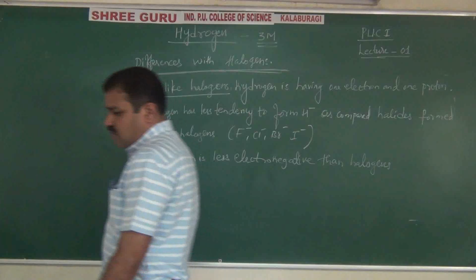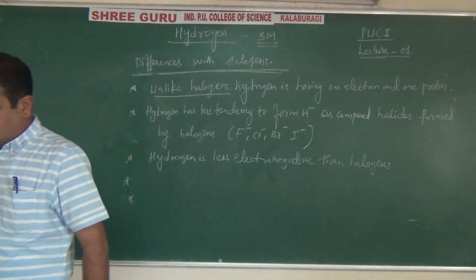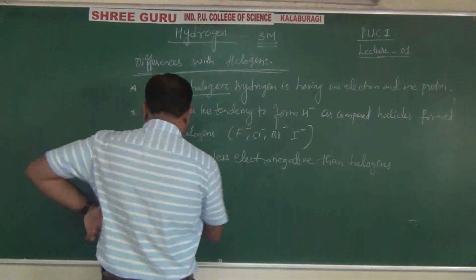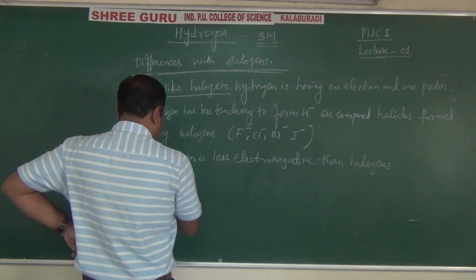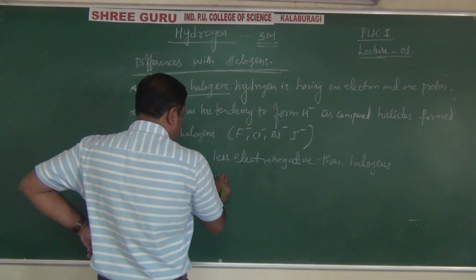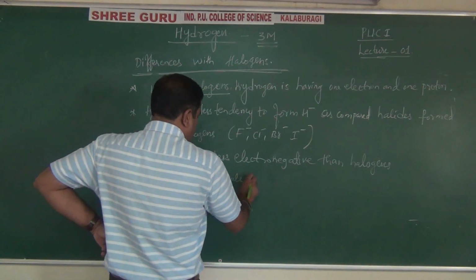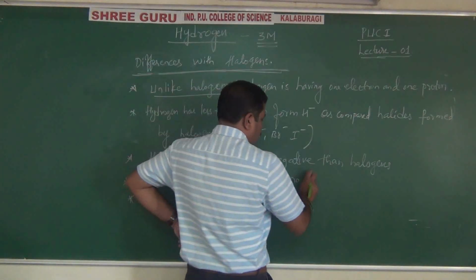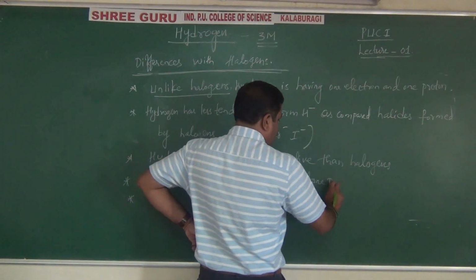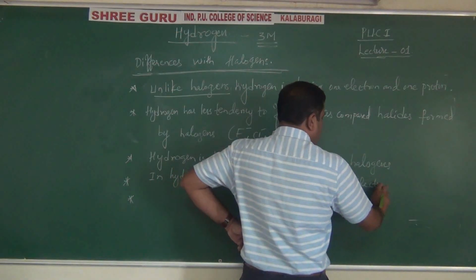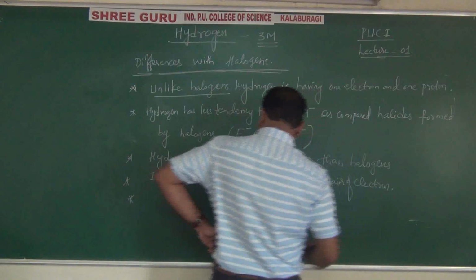Then another point of difference with the halogens is that in the hydrogen molecule there is no lone pair of electrons. What is the meaning of this?